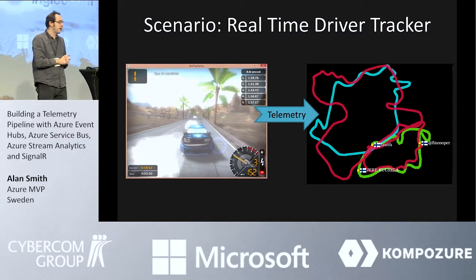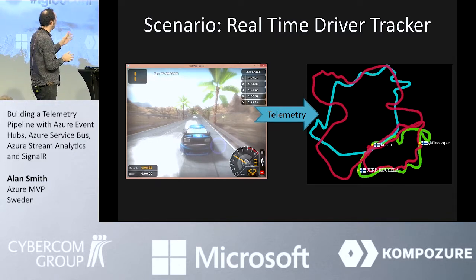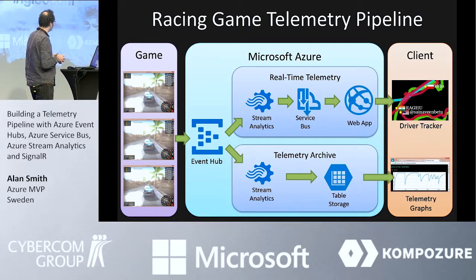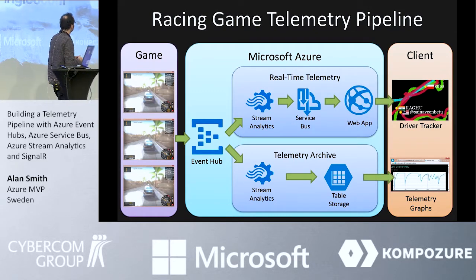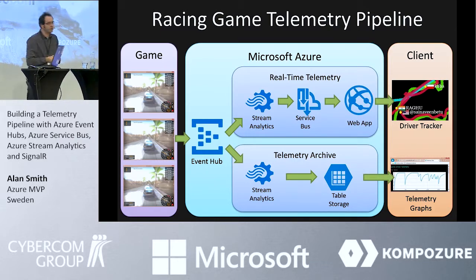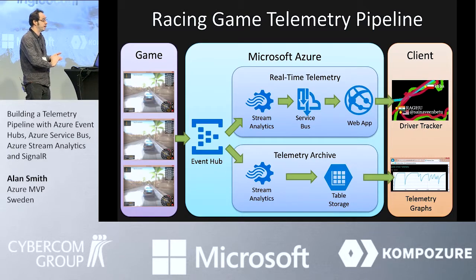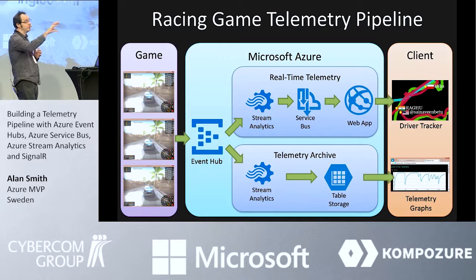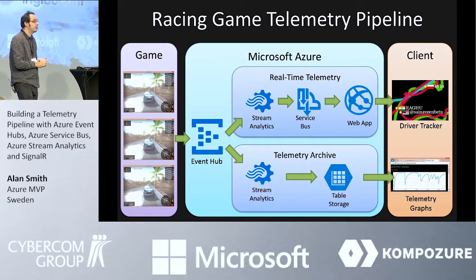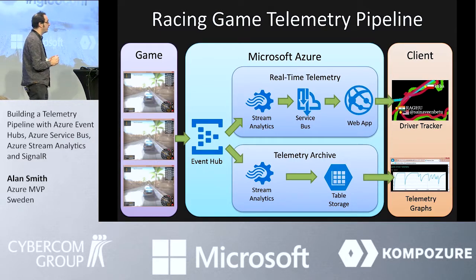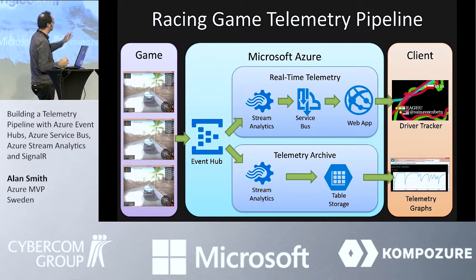So how do we take gaming data from a game and be able to actually display that on a web page in almost real time and be able to show what's going on during the game? So this is the architecture that I'm going to be attempting to build today. Mostly the stuff is going to be hosted in Microsoft Azure. I have the game running on-premise, and I'm going to be testing the web application running on-premise. We're ingesting the data into Event Hub, and then we've got basically 2 telemetry streams. We've got one with a real-time telemetry that's going to be going out to the driver tracker, and we've got one which is going to be the telemetry archive, where the stream analytics data is going to be pushed into table storage.